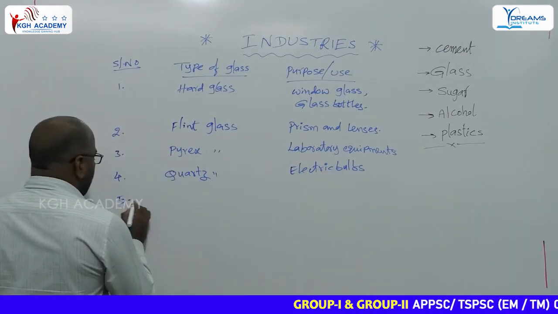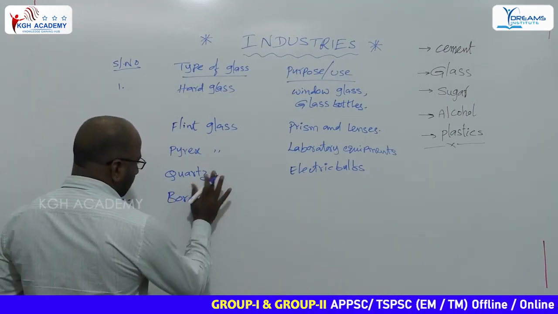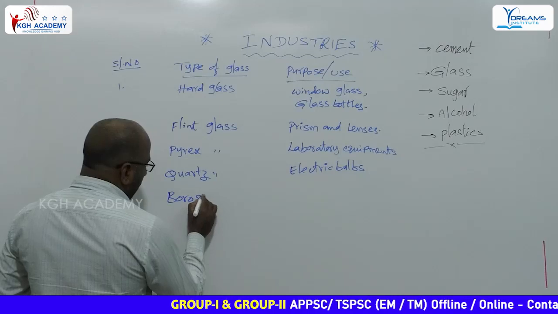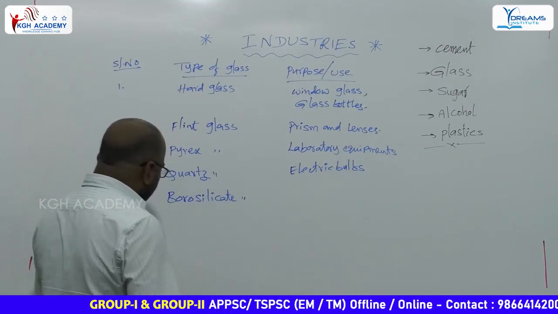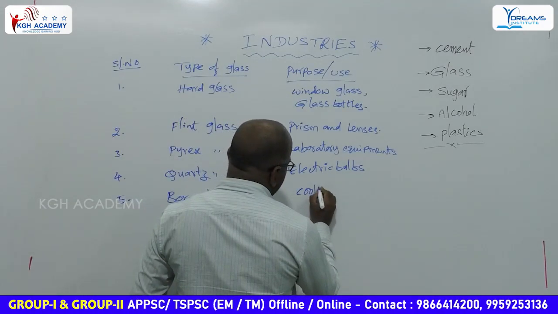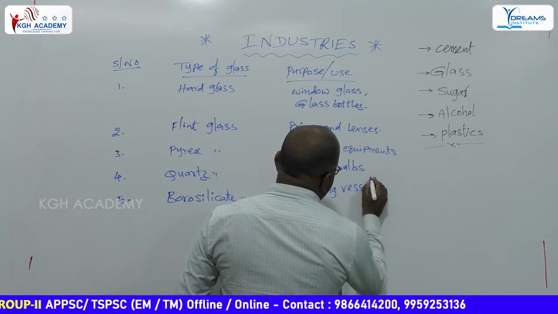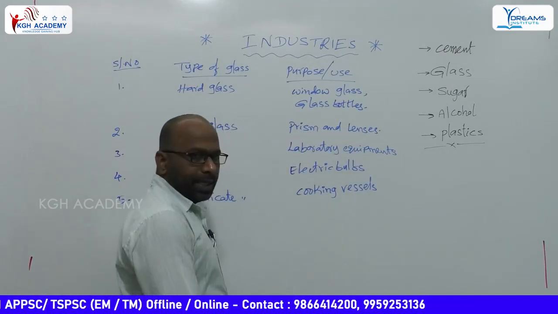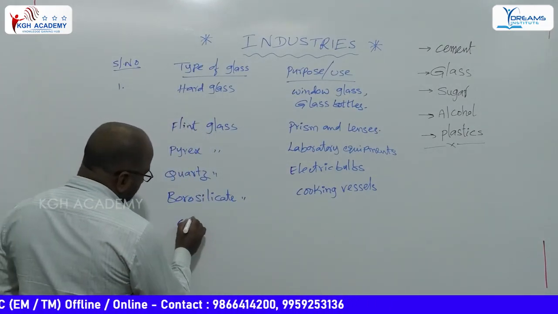Next, borosilicate glass is used for cooking vessels. Cooking vessels are made up of borosilicate glass.